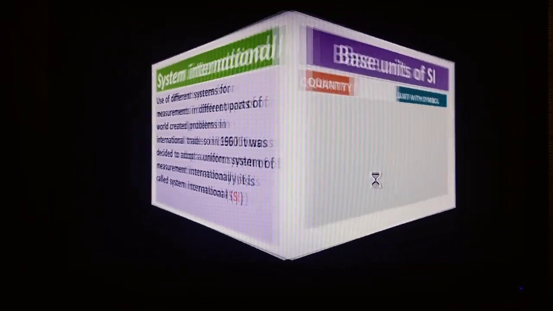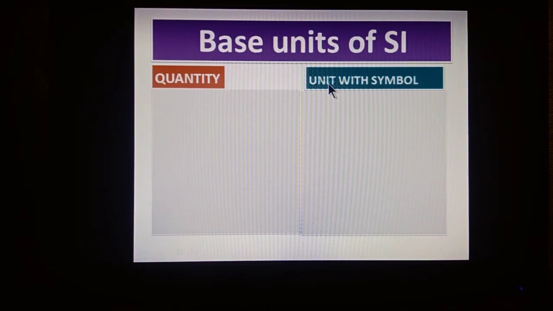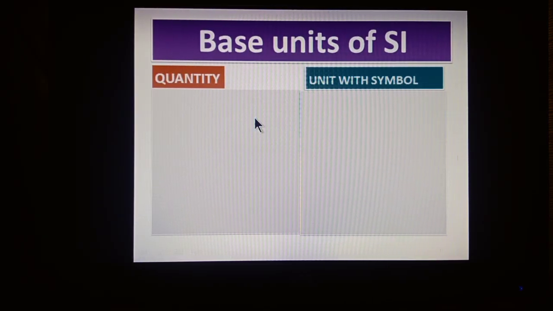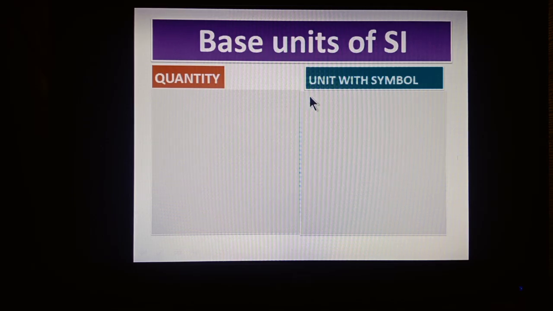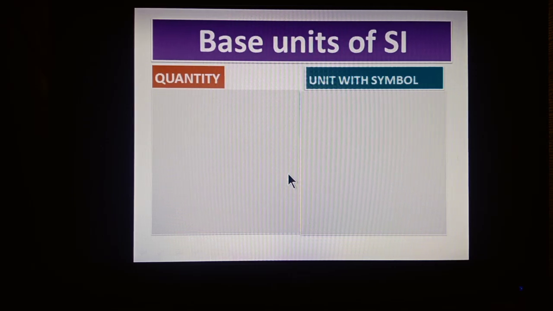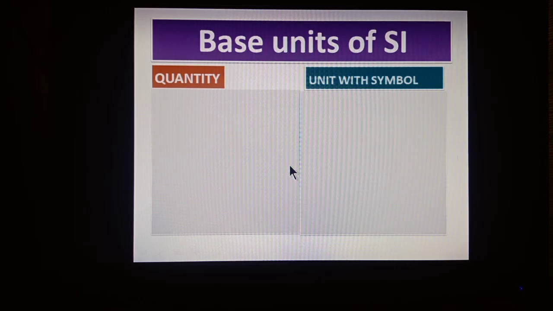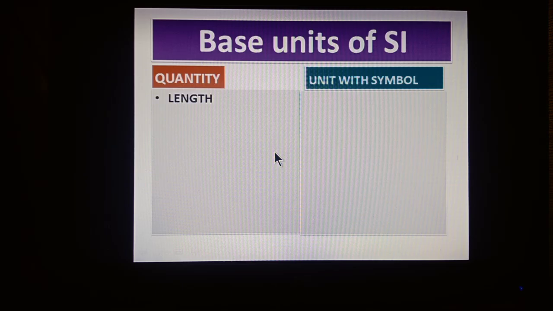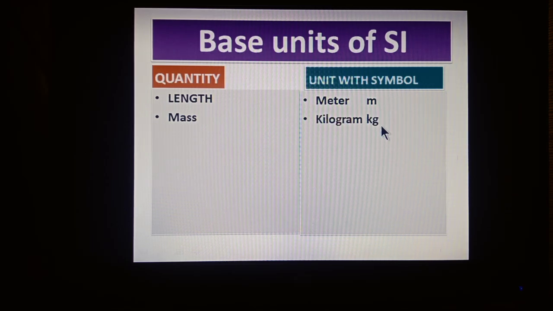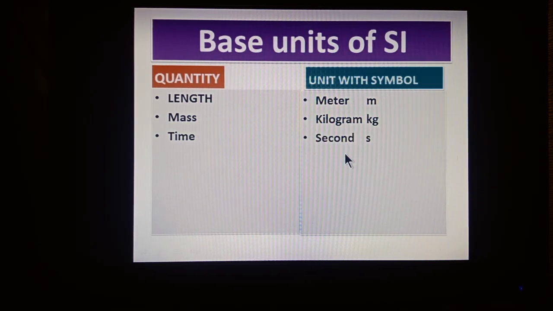In this system, 7 physical quantities are taken as base quantities. They are defined and their units are called base units. You have studied about these 7 base quantities at your school level. However, here we repeat them. One is length. Its unit is meter with symbol m. Second is mass with its unit kilogram. Symbol is kg. Time is measured in the unit of second.